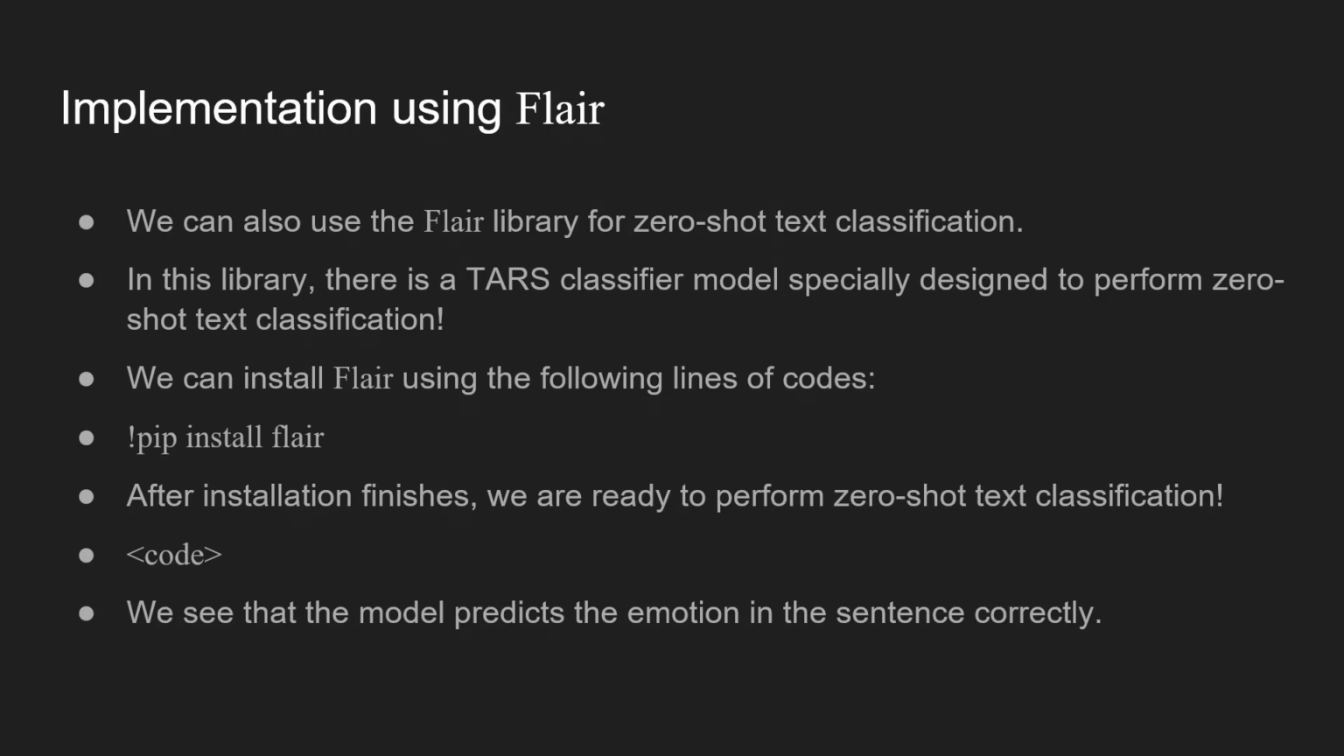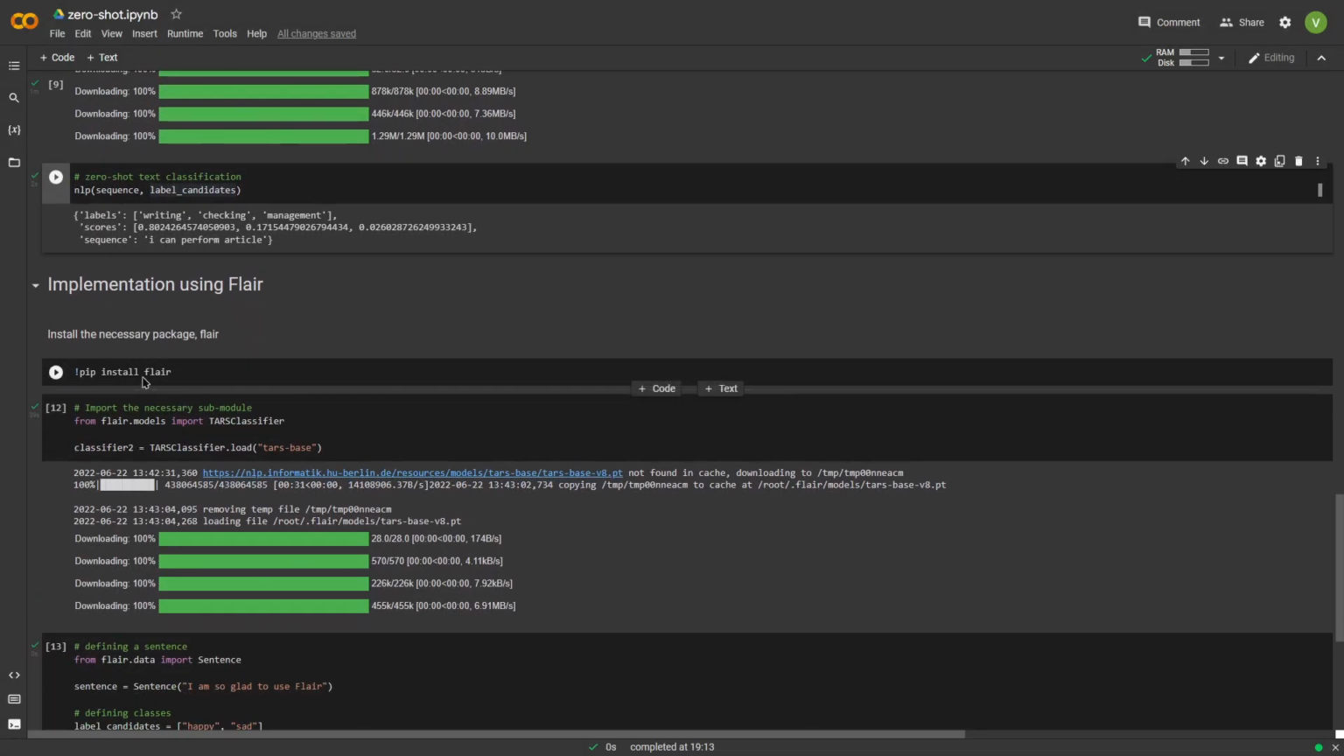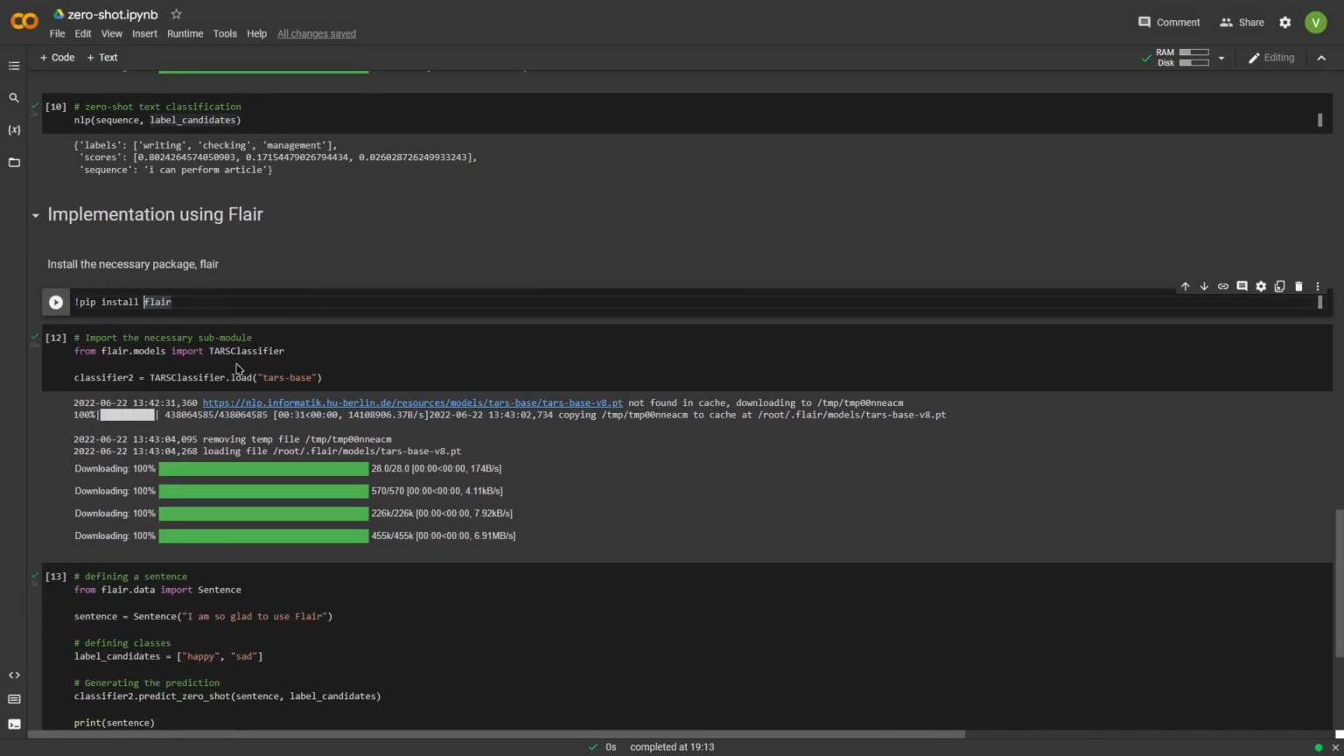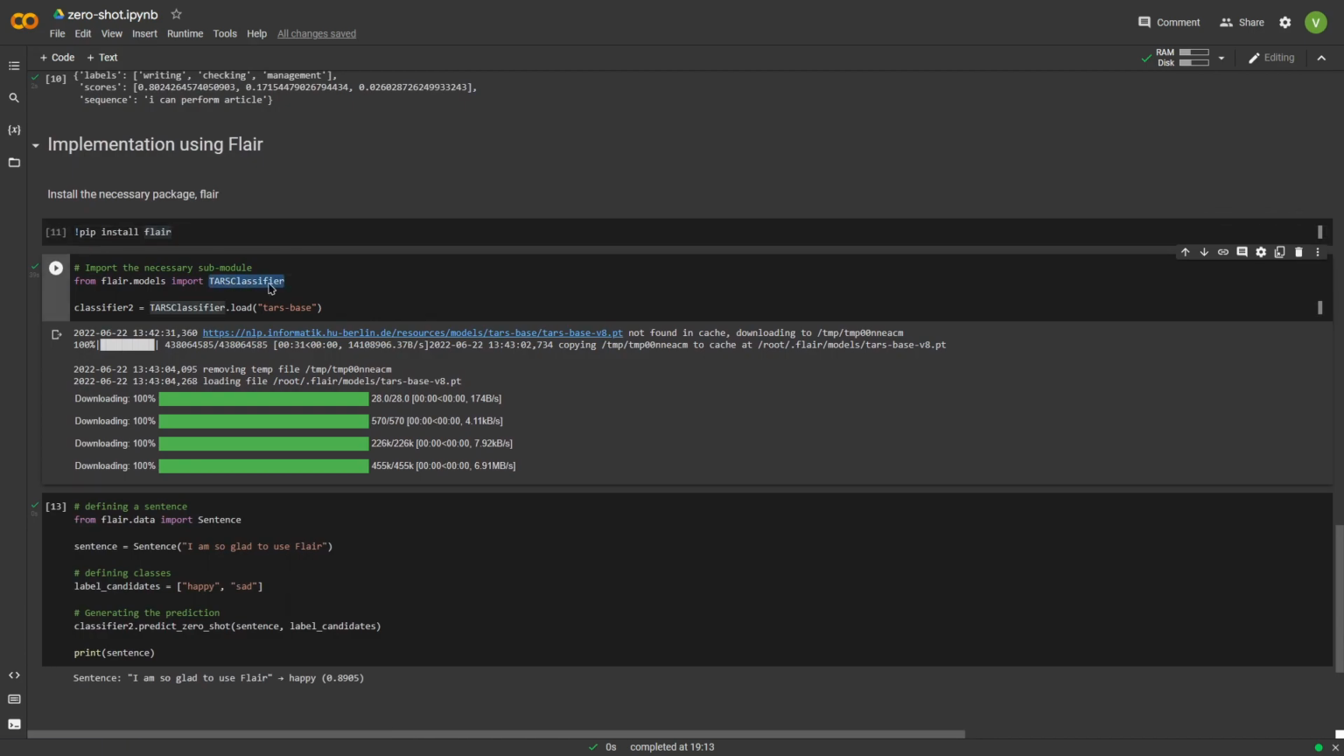Now once you have installed it, you are ready to perform zero-shot text classification with this package. Let's go. So here I just installed the package, then I imported the TARS classifier submodule from the Flair package and created an instance of that. This model is based on the TARS base model. There is another TARS model available which you can also use, but I felt that TARS base was good enough for this sequence because it is obviously not very complex.